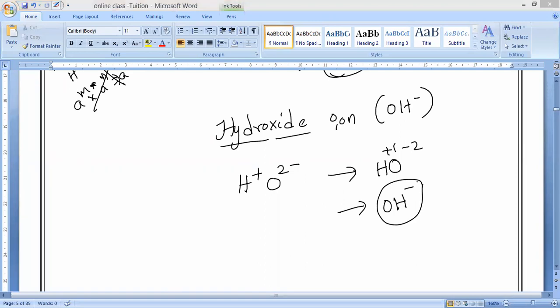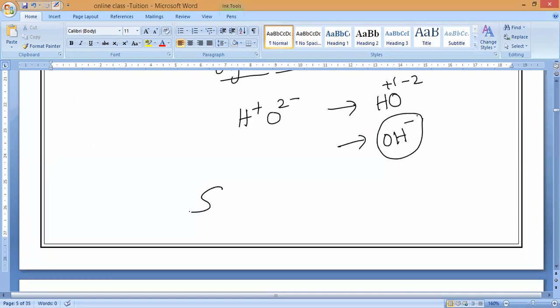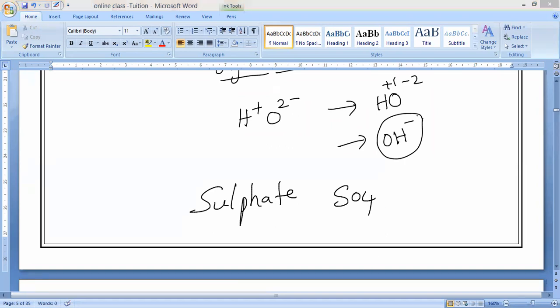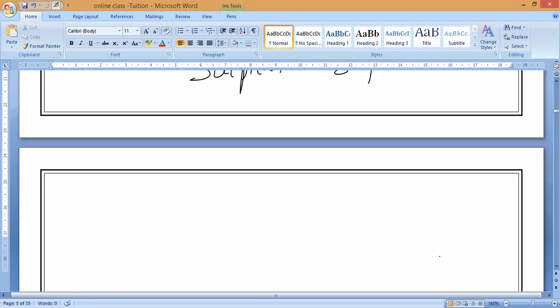Next one. Let me take the sulfate ion. What is that? Sulfate. Observe very carefully. Sulfate means SO4 2 minus. Is it 2 minus? Please respond. SO4 2 minus. Now, observe very carefully.